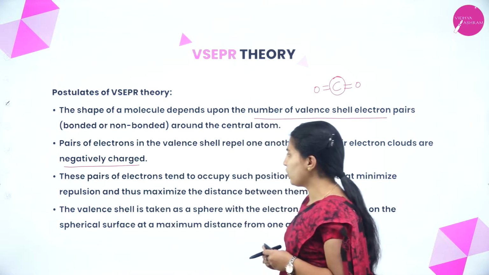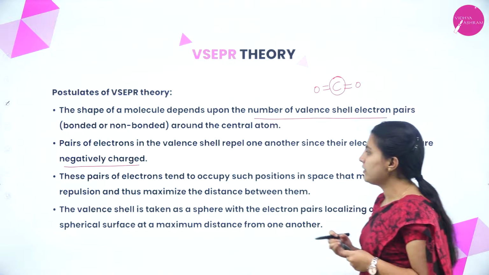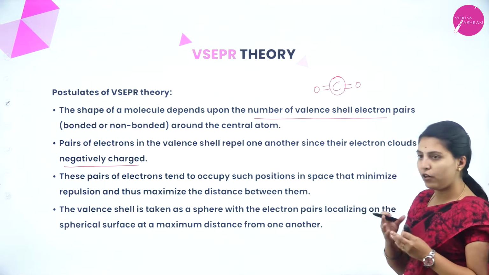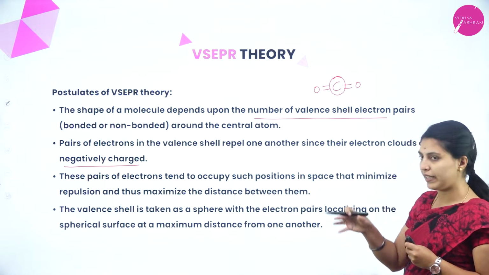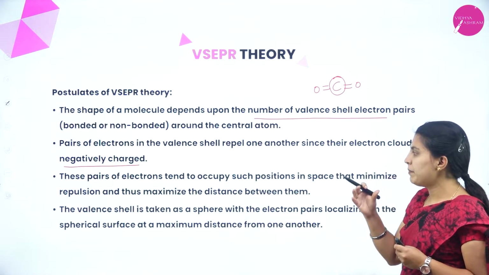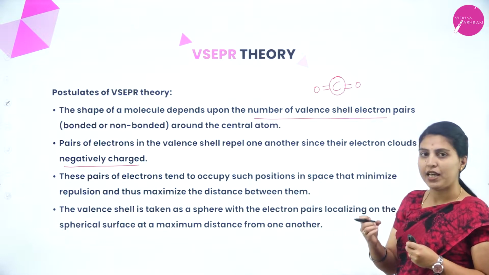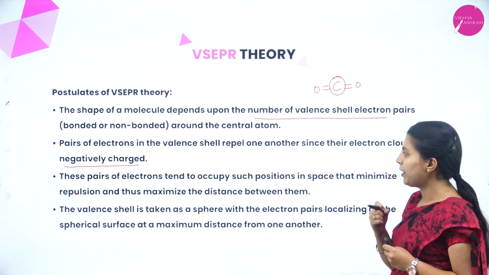These pairs of electrons tend to occupy such positions in space that minimize repulsion and thus maximize the distance between them. The pairs of electrons that surround the central atom will minimize the repulsion and thus maximize the distance between them. Repulsion will be minimized and the distance between them will be maximized.